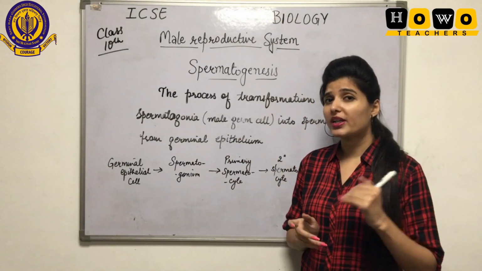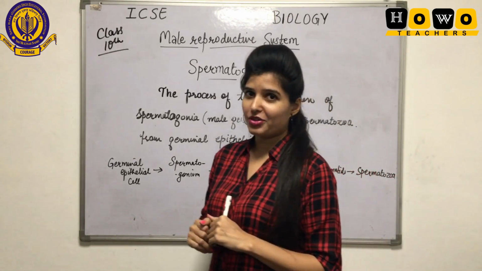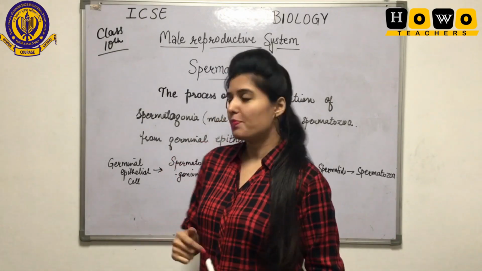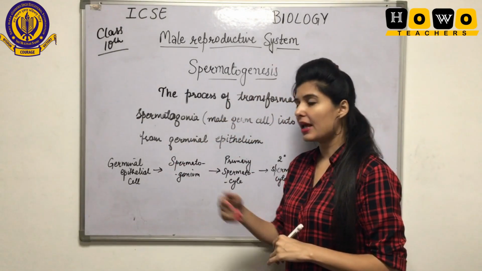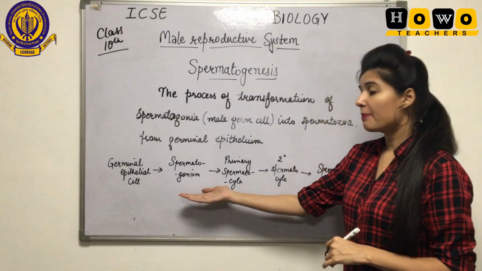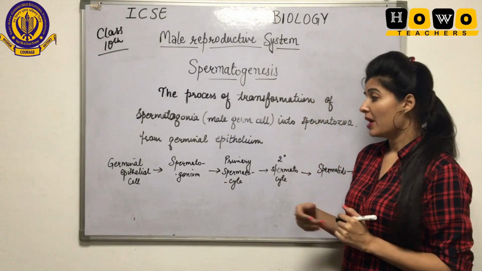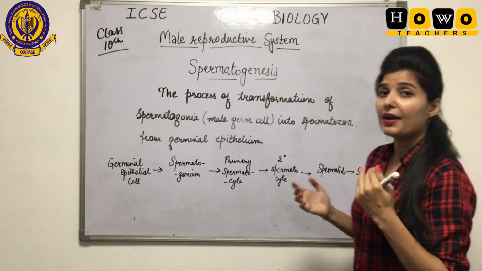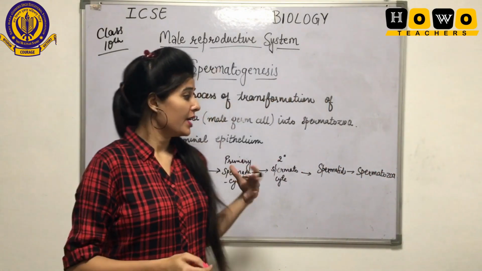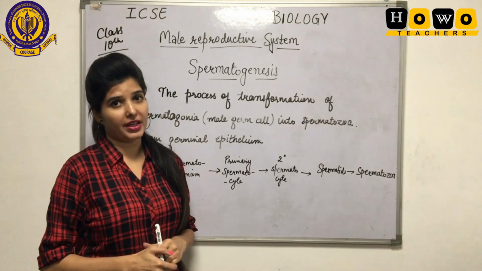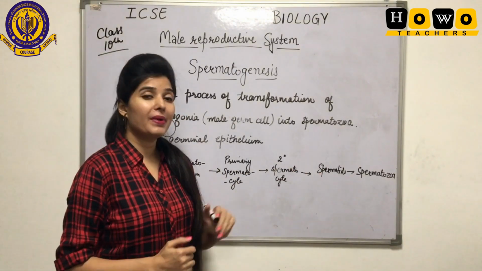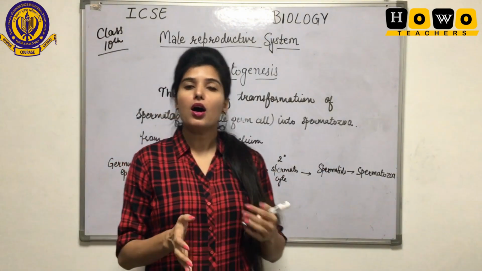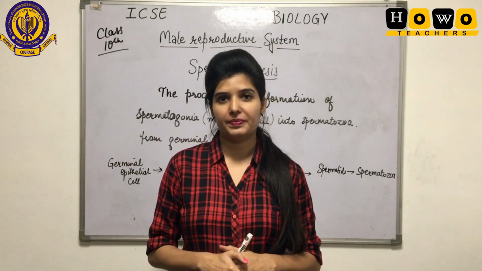Let us see the pathway of spermatogenesis. What all stages are there in the formation of sperm. From germinal epithelial cell, spermatogonium is produced, which gets converted into primary spermatocyte, which further gets converted into secondary spermatocyte, and spermatids are formed, and then finally spermatozoa or sperm is formed.